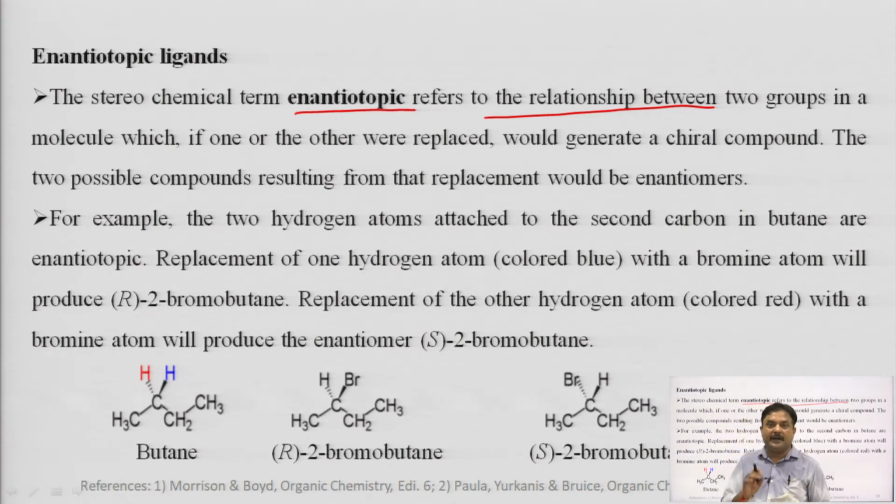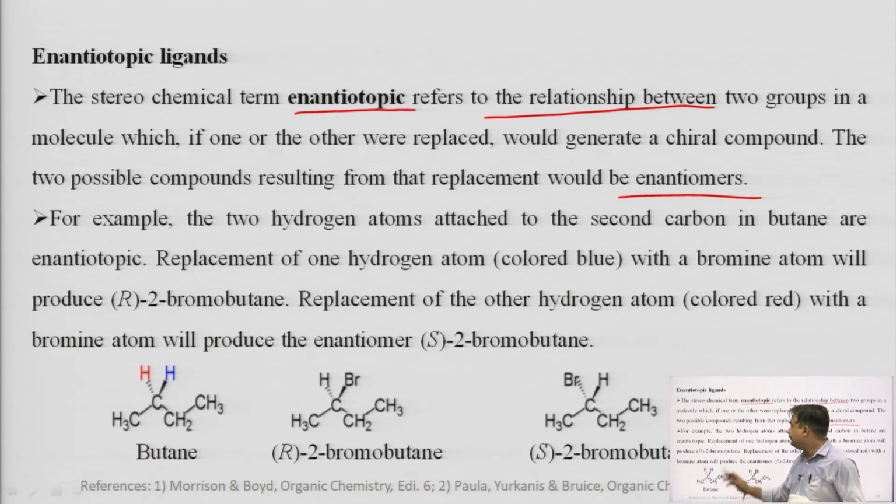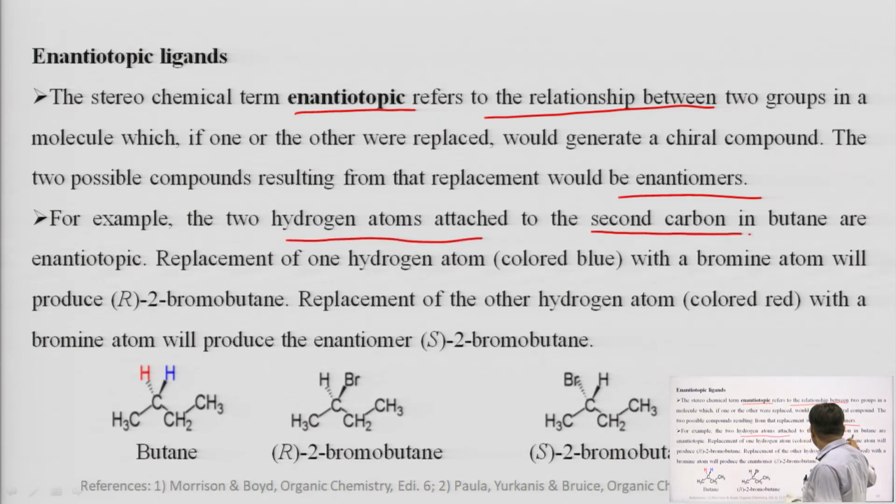I told you that in enantiotopic ligands the final products will always have optical activity, means they must be chiral compounds. The two possible compounds resulting from that replacement would be enantiomers. It is a must. For example, the two hydrogen atoms attached to the second carbon in butane are enantiotopic. Why? Because the final product will be an enantiomer after the reaction.